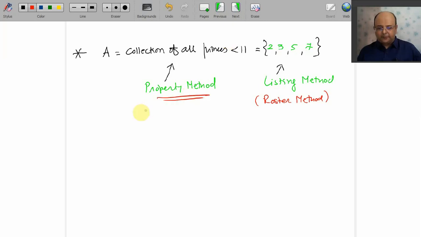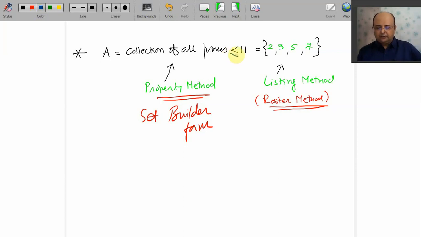This is known as the property method or set builder form. Which form? Set builder form. And this is the listing of elements. That's why it is known as the listing method or roster method.